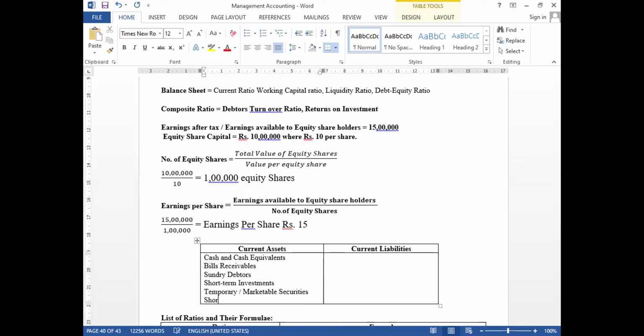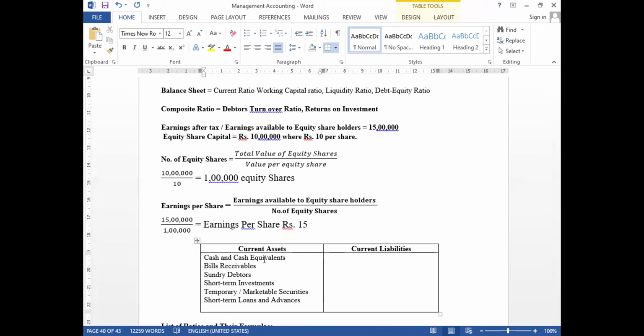Next, short-term loans and advances, and inventories. In inventories, there are several types of inventories.